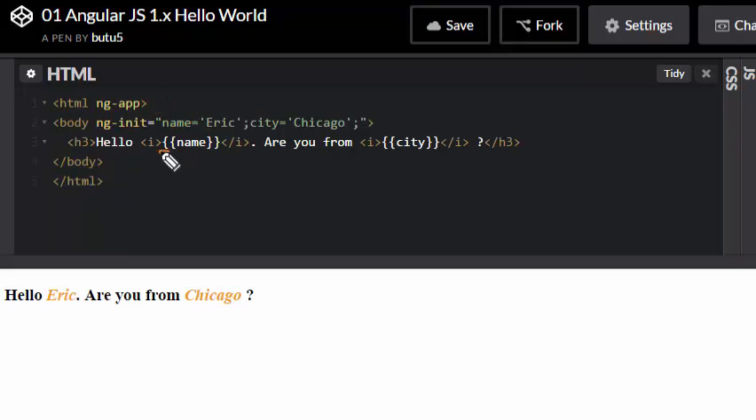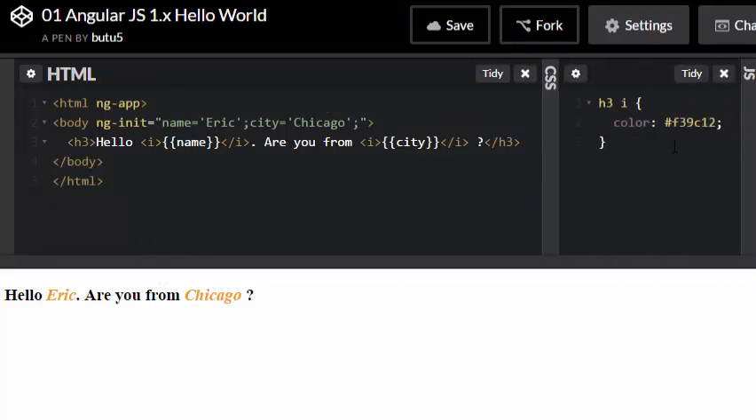Here I have used AngularJS expressions. If you see, with double curly brackets, I have given name, and this value should be displayed over here. Similarly the city is Chicago, and it should be displayed over here. If you see here, hello Eric, are you from Chicago? But this color is not changed by AngularJS. I have written simple CSS code over here just to make it orange color, so that it can be differentiated.